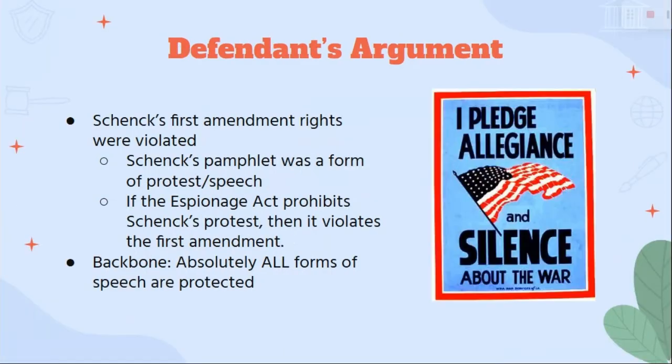Schenck argued that his First Amendment rights were violated because his pamphlets constituted a form of protected protest. If the Espionage Act prohibits his ability to make pamphlets, the act itself must be unconstitutional on the grounds that it directly contradicts the First Amendment. This argument implies that free speech is absolute and that the First Amendment should be taken totally literally.